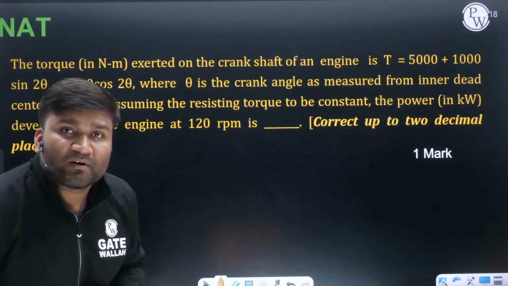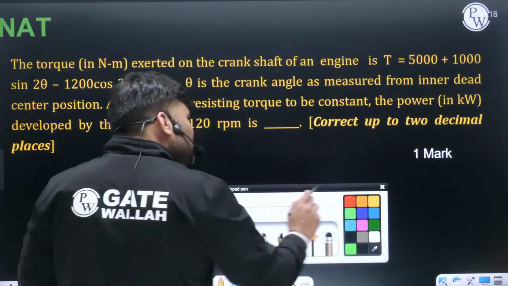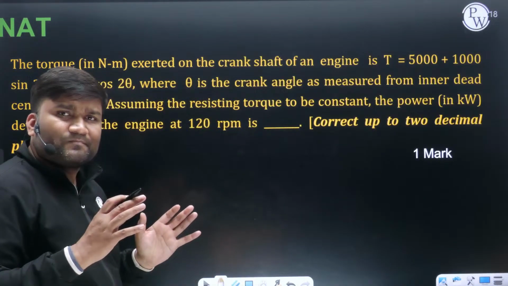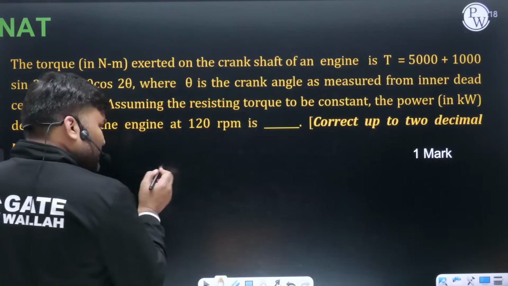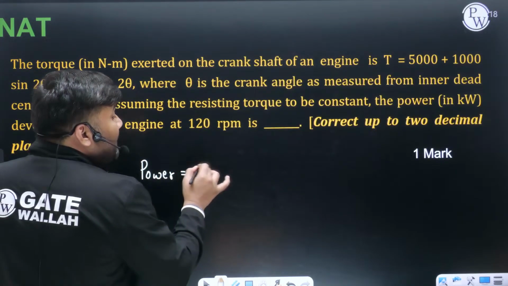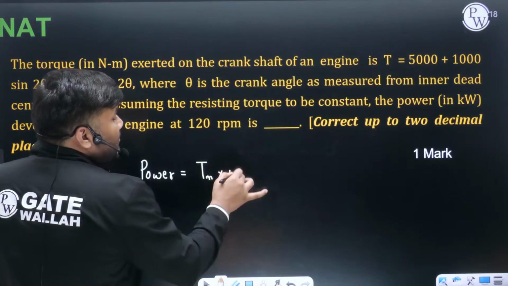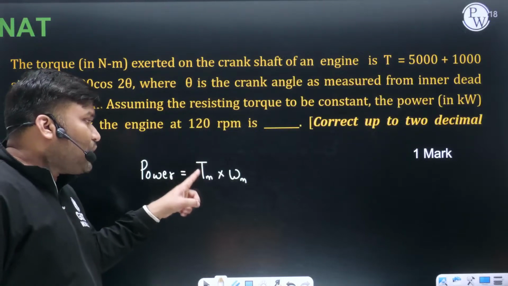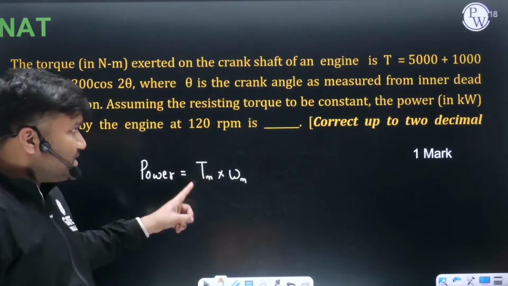They are asking power. And how do we calculate power? Very easy question, beta. It should not take more than 10 seconds. Power of any engine can be written as mean torque into mean omega. And how do we calculate mean torque developed by the engine? The engine torque they have given.